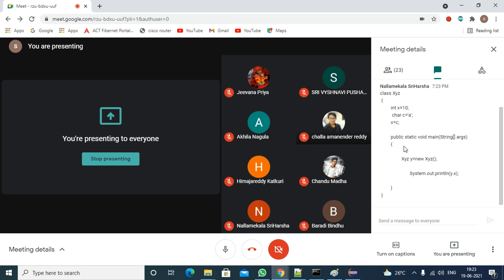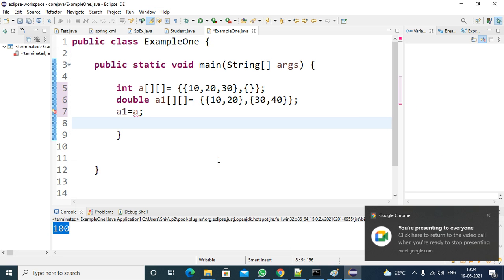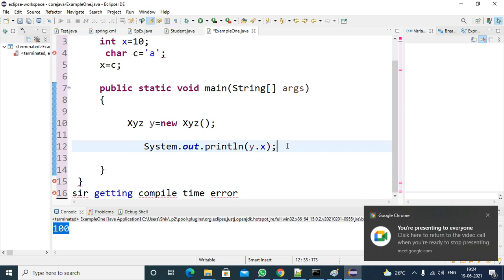So don't feel I am not continuing class. I am clarifying the doubts only. So doubts are also very important. So here some code somebody posted here. What is the code? Control V.